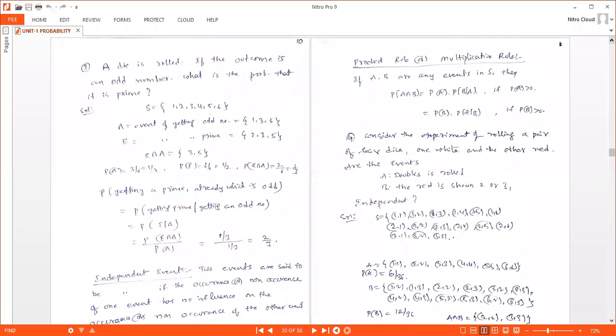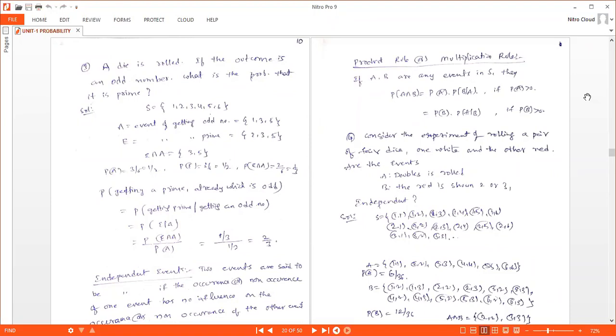Next one, product rule or multiplication rule. If A and B are any events in S, then probability of A intersection B equal to probability of A into probability of B given A. So this we are writing from the definition of conditional probability only.